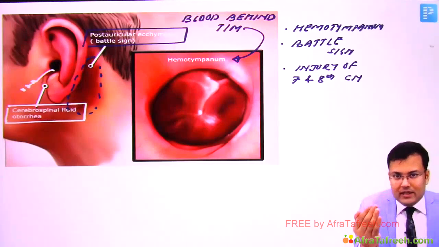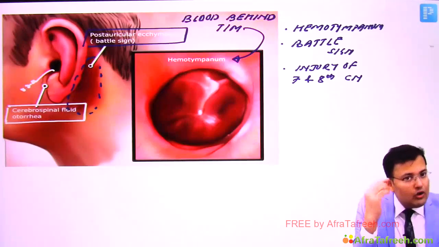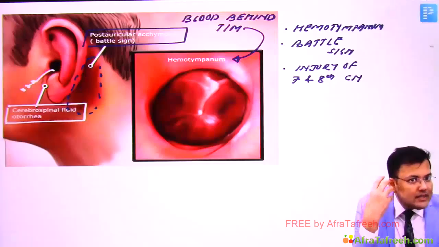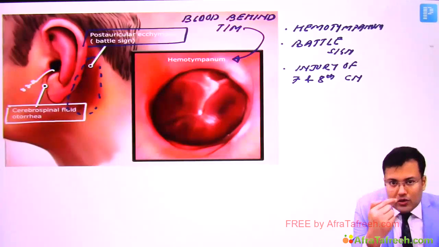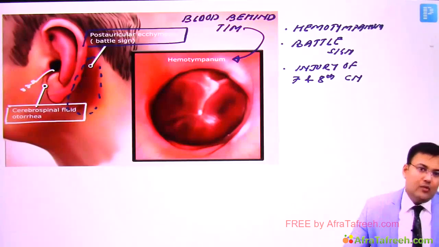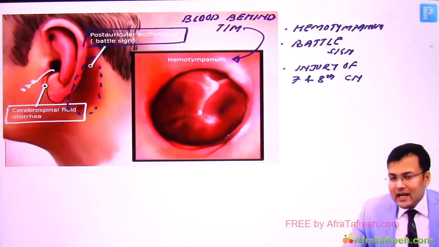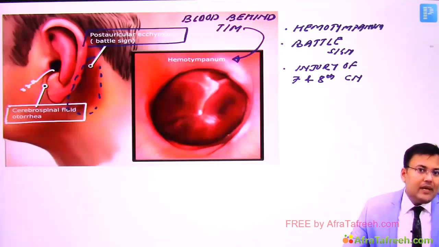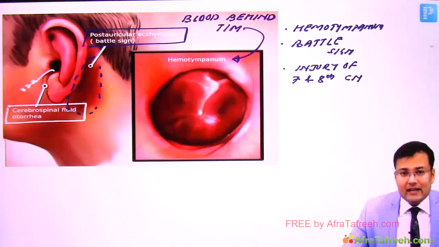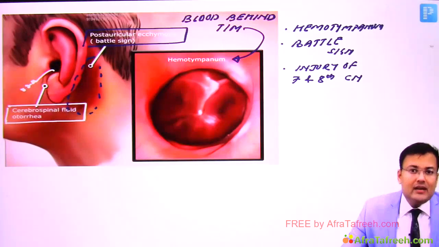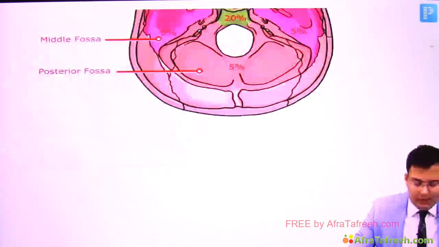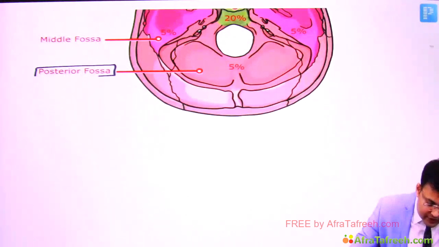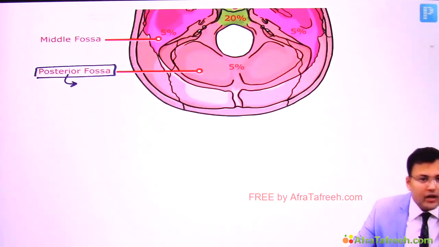So these are the manifestations. We are going to repeat again. There is temporal lobe contusion. There can be CSF otorrhea or otorhinorrhea. There can be hemotympanum, and these patients are having Battle sign. There can be injury of 7th and 8th cranial nerve in middle cranial fossa fracture. Now see the diagram again. So this posterior fossa is mainly formed by occipital bone.